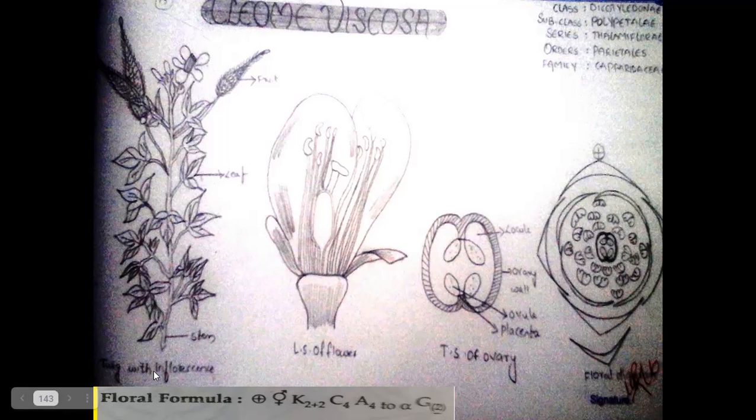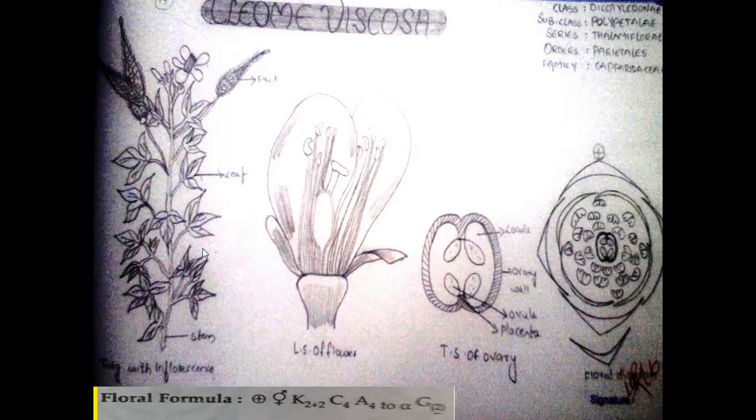And the next one is the leaf. The leaf is petiolate, stipulate or exstipulate. Leaves are green in color. In Capparis spinosa, stipules are modified into spine-like structures. The leaves are green and participate in photosynthesis.